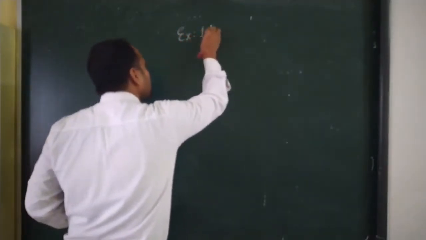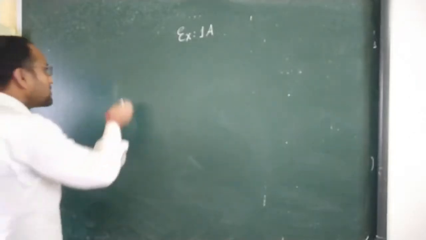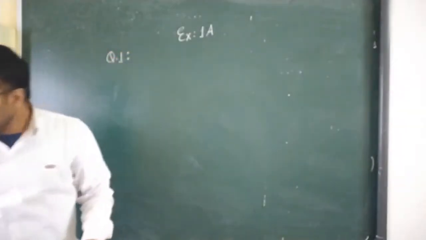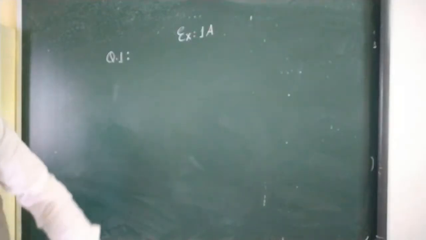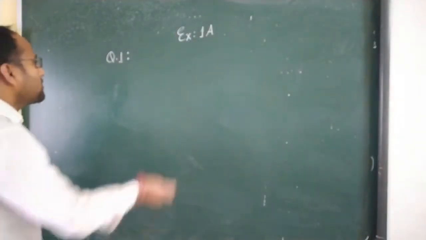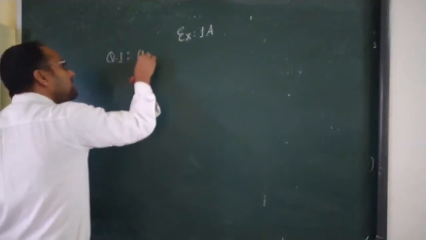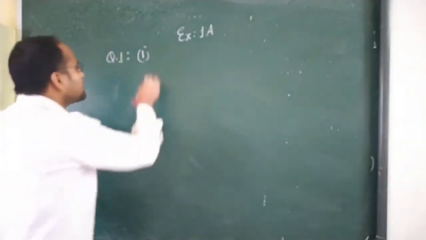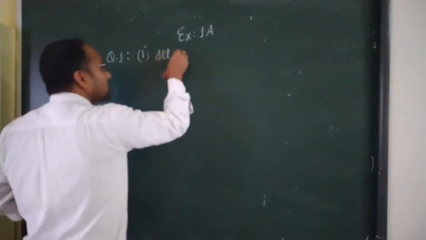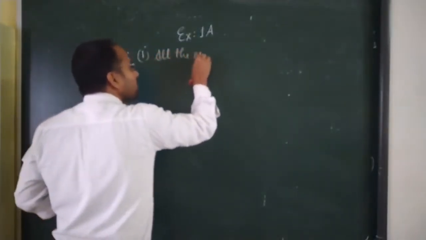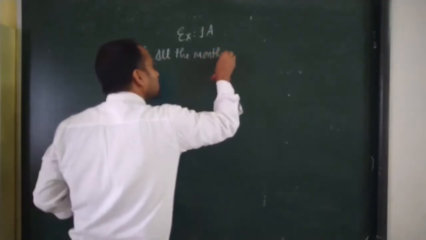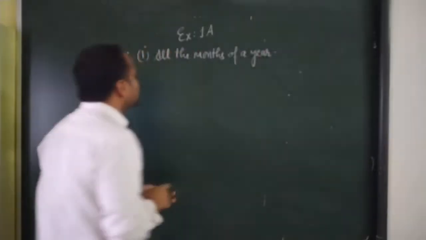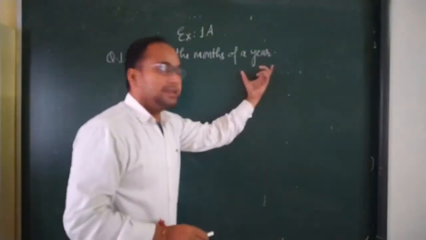Exercise 1A, question number 1. Identify which of the following collections are sets. Your first question is all the months of the year. So see the sentence: all the months of the year.